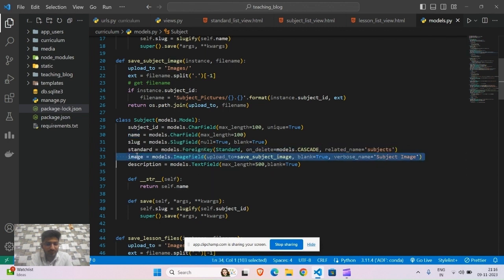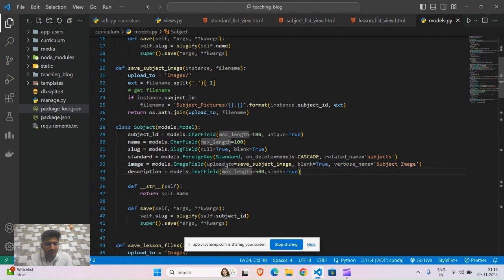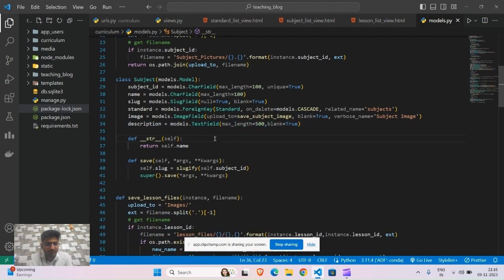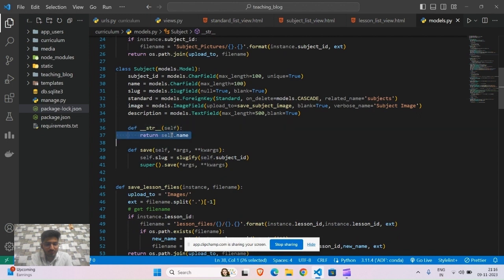We also provide an image using ImageField, and this image will be stored to a path. To specify the path we have created the function save subject image. First it will split the extension, and then it will store the image in images/subject_pictures/subject ID name and then extension. Then we also provided description using TextField. Then this is the function for returning the name, and this is the function to slugify the subject ID and store it in slug.